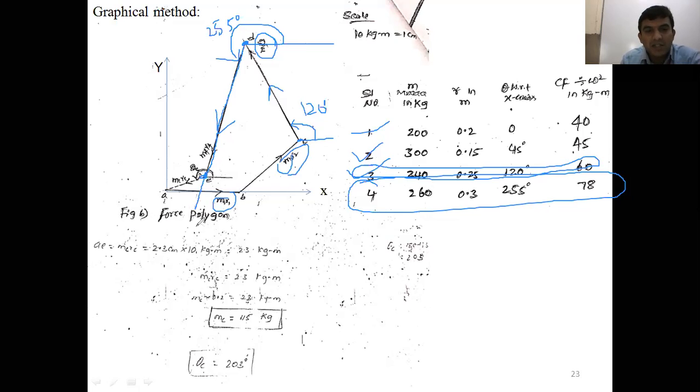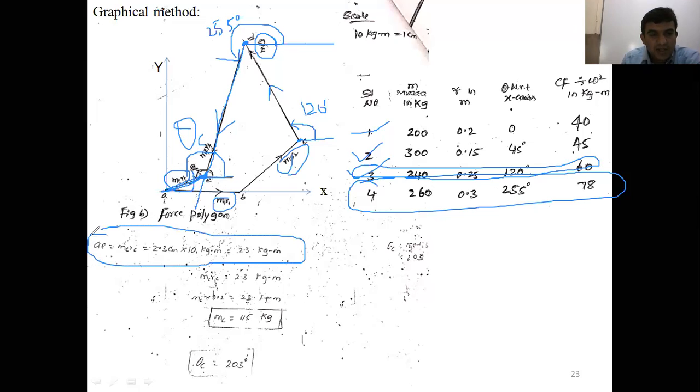Then how do you make it balance? Now we'll go for the resultant force polygon. There is no resultant force polygon, so I want to join the point E and A, the starting point of that force polygon. Join E and A. Now the length of the line EA shows what? MC RC magnitude. Then with respect to the horizontal line, the x-axis, measure theta C in counterclockwise direction. That shows the orientation.